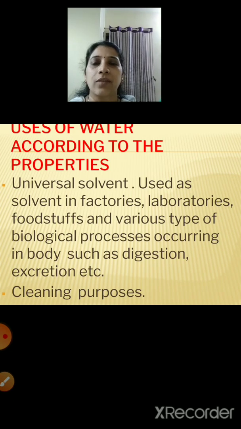After that, we saw why ice is lighter than water. Why is it so? Because the density of ice is less than that of water, right? So that's the reason ice floats on water. Ice is lighter than water, and when water freezes, it transforms into the solid state and its volume increases.